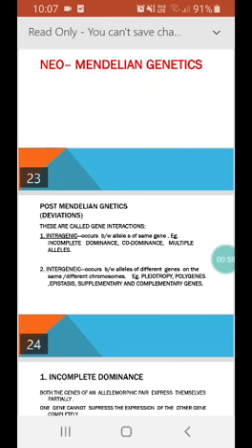Based on these deviations and the observations which were made, different patterns of inheritance and gene interaction were discovered, and all together they are called as post-Mendelian genetics. First we will see that these deviations are called intragenic deviation and intergenic deviation.